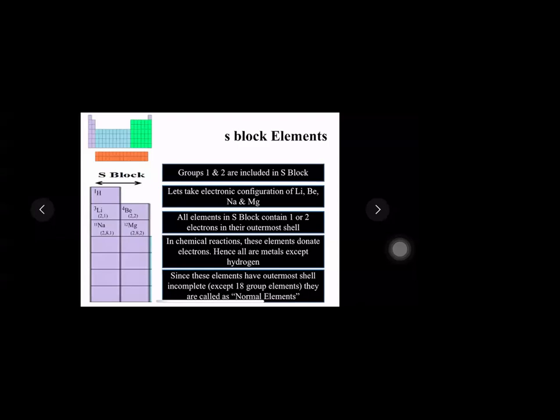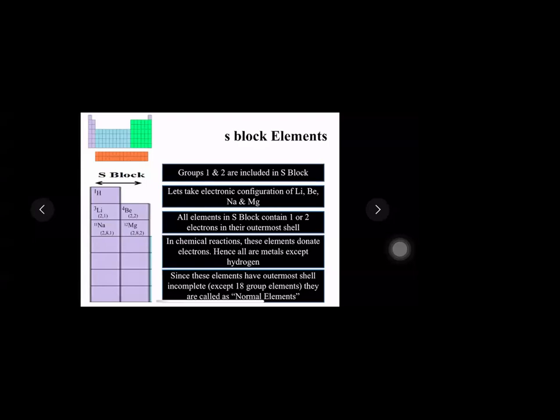Be attentive now. What did we study about S block elements? What are present in S block? What criteria are we going to decide here? Group 1 and 2, S block. The last shell or the outermost orbit has 1 or 2 electrons. So they have a tendency to donate electrons and they all are metals. And because only the last one shell is incompletely filled, they are called normal elements. What are they called? Normal elements.